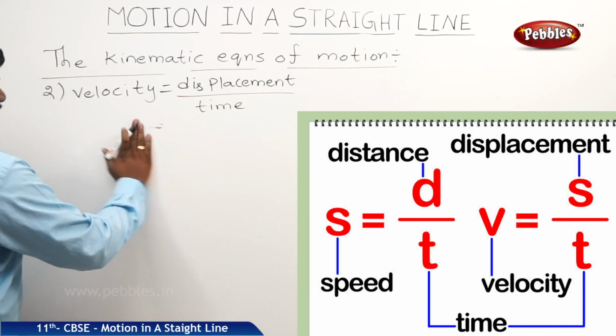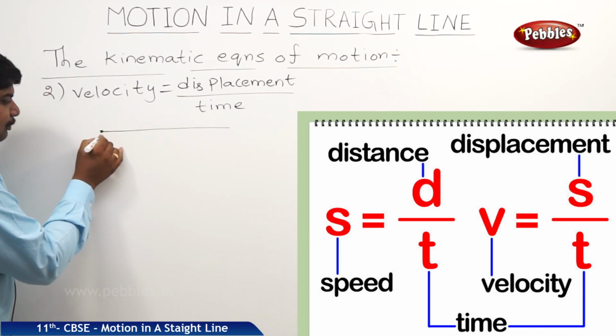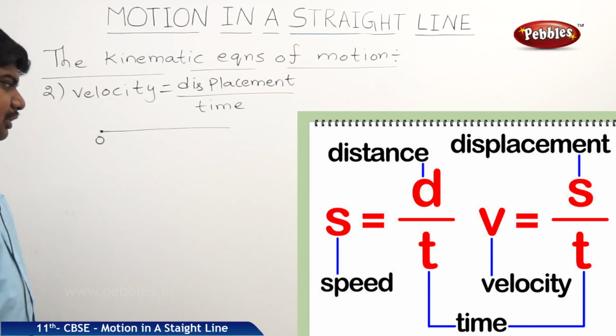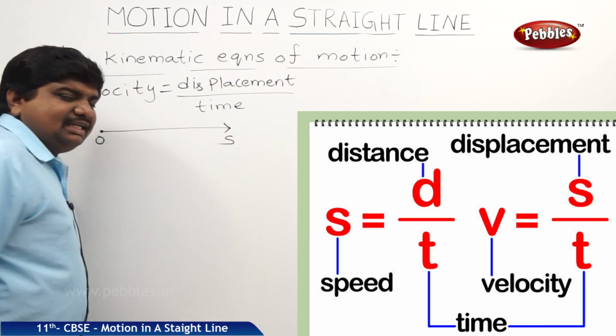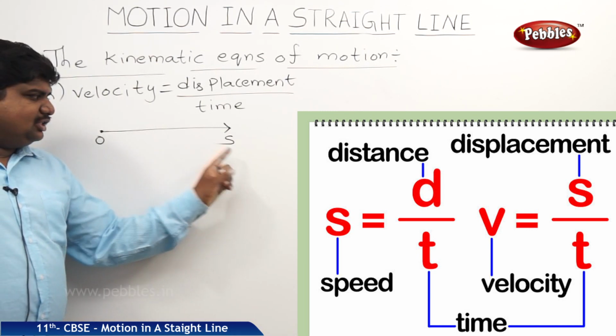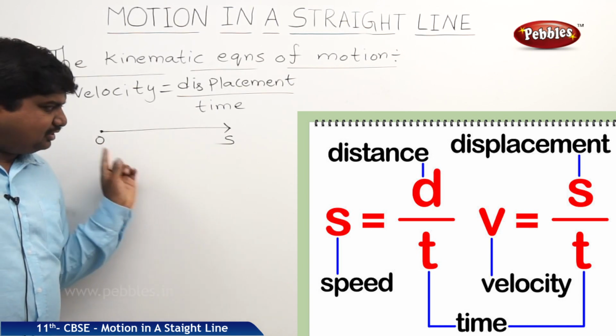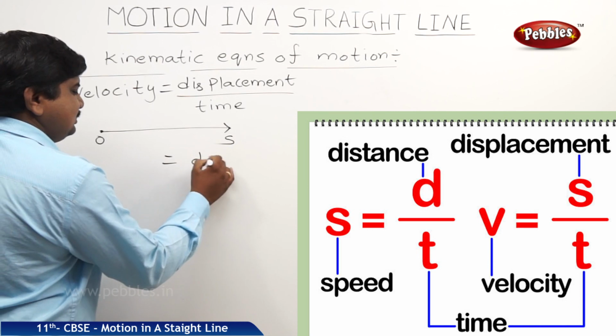Mathematically, the body has started from this point. Let us say the initial point is 0, and it moved to another point. Let us say the point is S. So positions are changed. These positions we can say x1 to x2 or 0 to s. So the displacement we can write as ds.